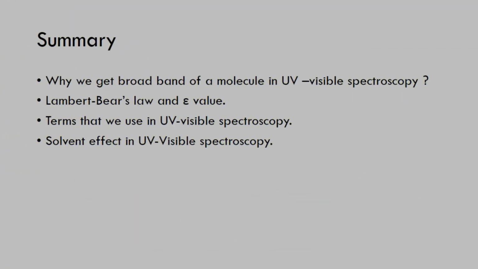Now, the summary of this lecture: why we get a broadband for a molecule in UV visible spectroscopy. You can understand this very well with the help of the diagram, in which electronic transition has the highest amount of energy, after that vibrational energy, and then the third one is rotational energy. All these possible transitions occur whenever we apply UV visible radiation, and that's why it gives me a broadband.